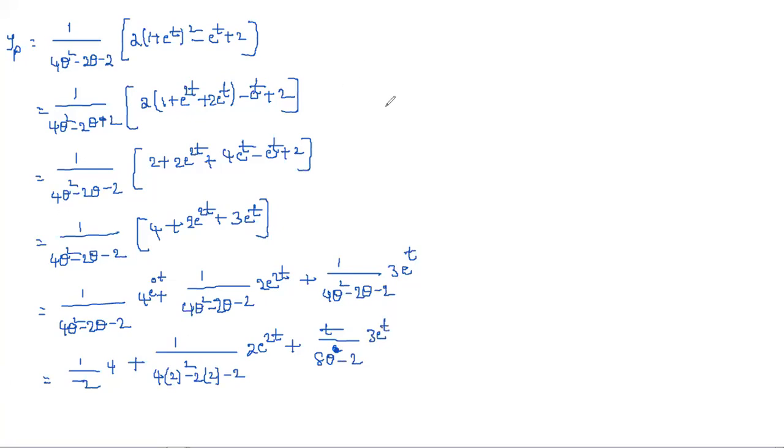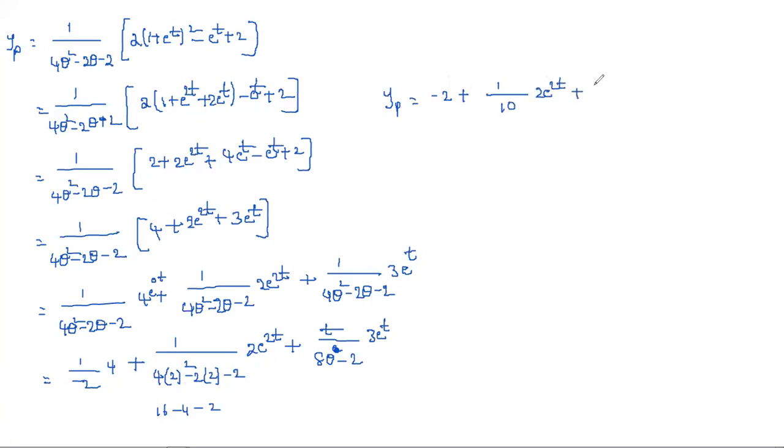And then yp is equal, simply here it is 4 by minus 2, that is nothing but minus 2, plus 1 by, so this is 4 into 4, 16, so 16 minus 4 minus 2, that is 1 by 10, into 2 e power 2t.